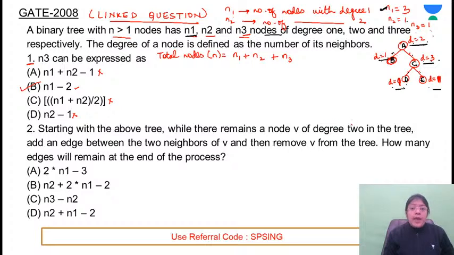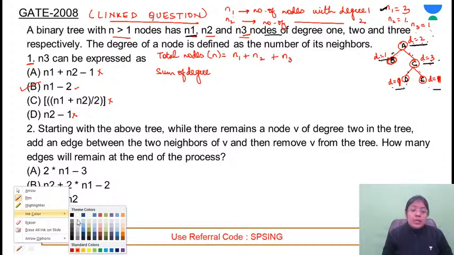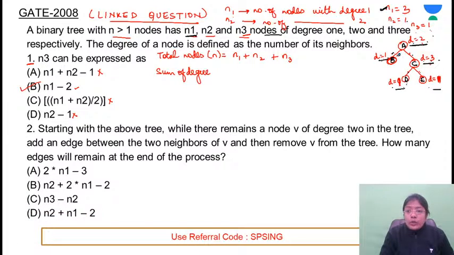Now if I have to calculate the sum of degrees, what is the sum of all the degrees? It's 2 plus 1, 3 plus 3, 6 and 2, 8. Why is it 8? Compare it with the number of edges. Let me label an edge, let's assume I'm talking about this edge E1. E1 is contributing to the degree. Where did you add it once?